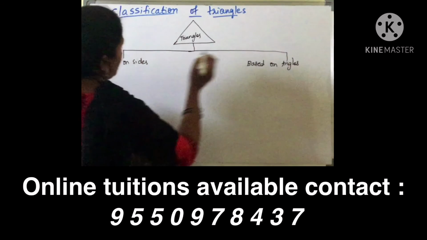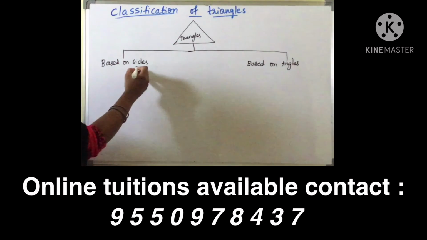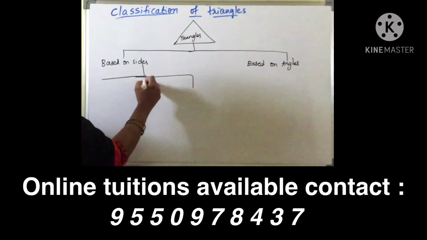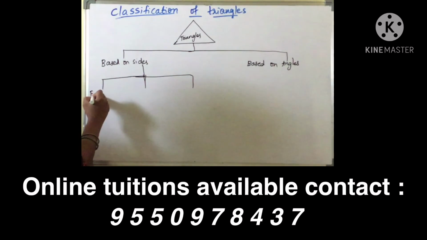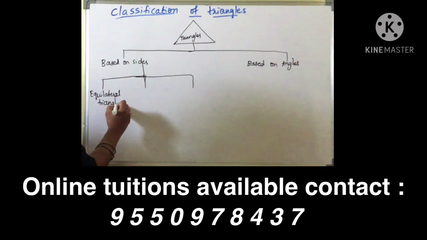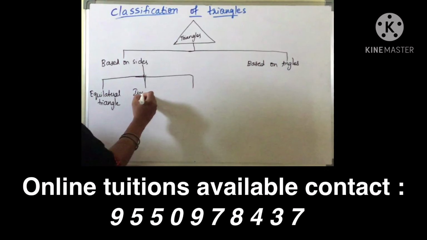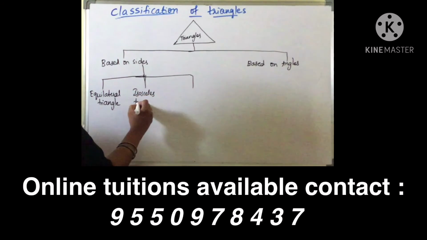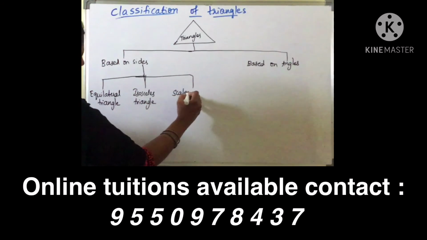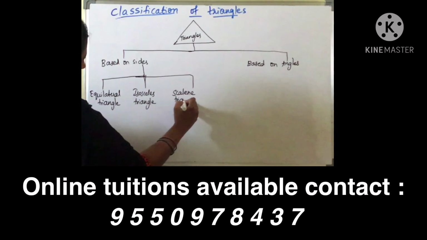Okay, so based on sides, here we have 3 types of triangle. One is the equilateral triangle, second is the isosceles triangle, third one is the scalene triangle.